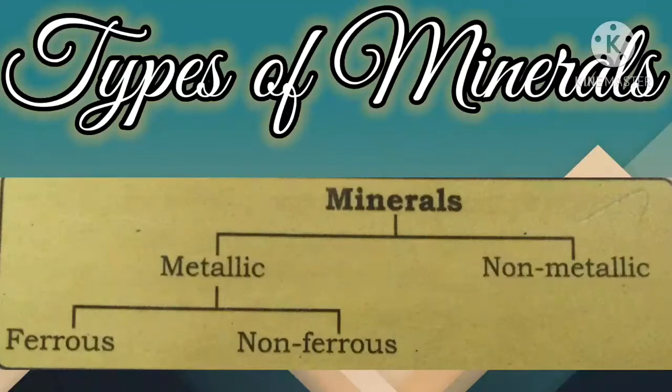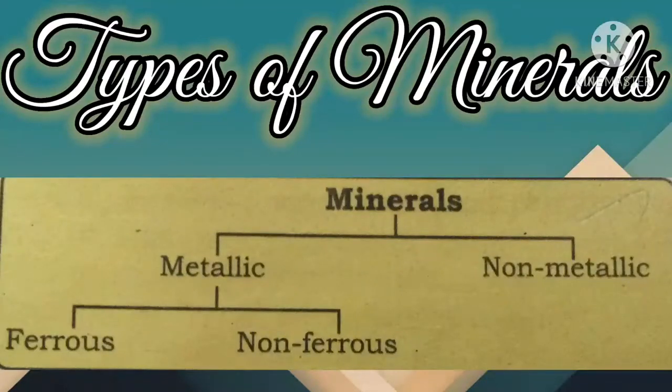Got it? See children, I will tell you an interesting fact. Almost 99% of the minerals making up the earth's crust are made up of just 8 elements. What are they? Oxygen, silicon, aluminium, iron, calcium, sodium, potassium and magnesium. Minerals like copper, uranium, gold and silver are comparatively rare but are very important to mankind, right? So on the basis of composition, minerals are classified mainly as metallic and non-metallic minerals.